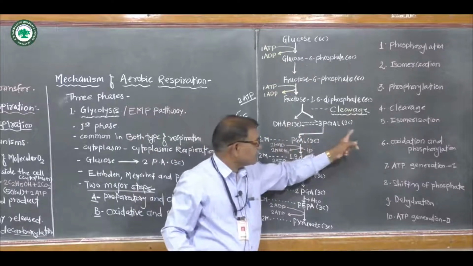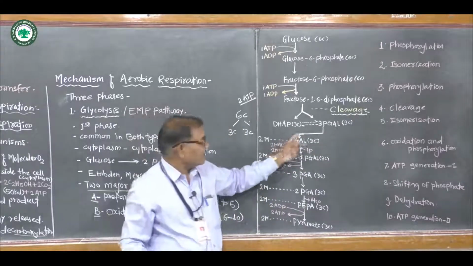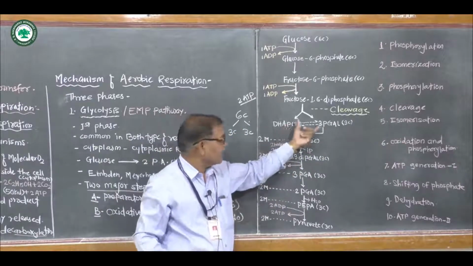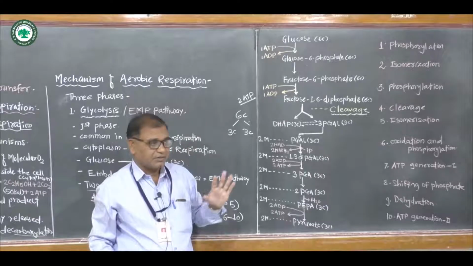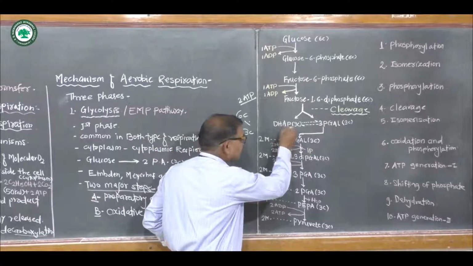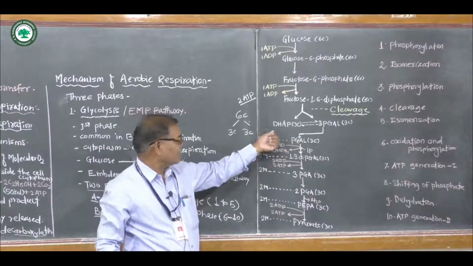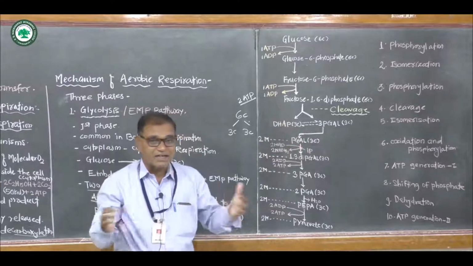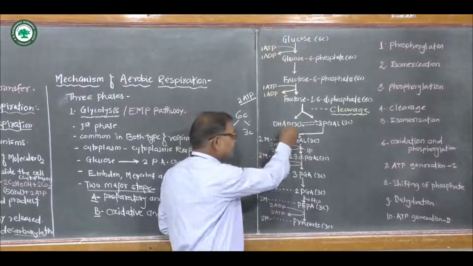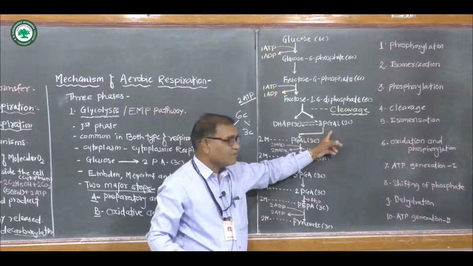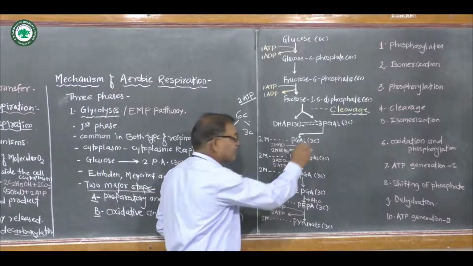Okay, now dihydroxyacetone phosphate and 3-phosphoglyceraldehyde are also isomers. With the help of the enzyme, isomerization occurs. Isomerization means dihydroxyacetone phosphate is converted to 3-phosphoglyceraldehyde or 3-phosphoglyceraldehyde is converted to dihydroxyacetone phosphate, which means both products are interconvertible. Generally dihydroxyacetone phosphate is converted to 3-phosphoglyceraldehyde. Therefore 2 molecules of 3-phosphoglyceraldehyde are formed.